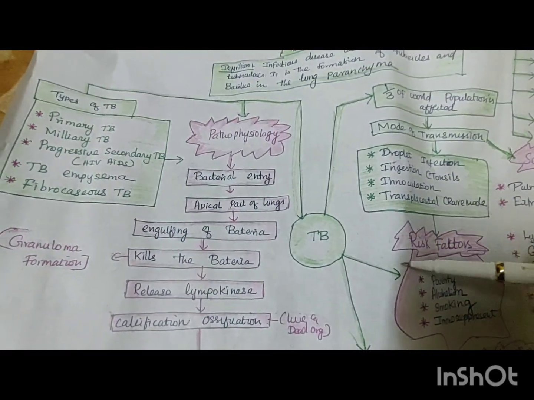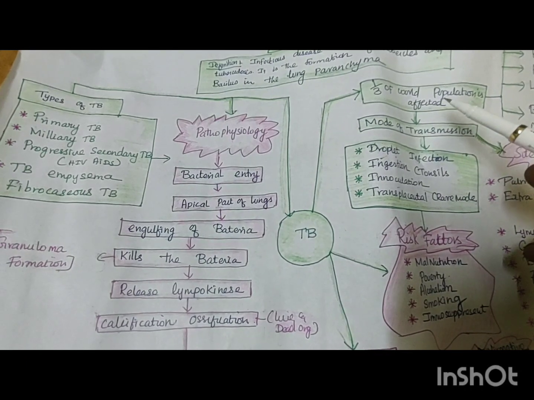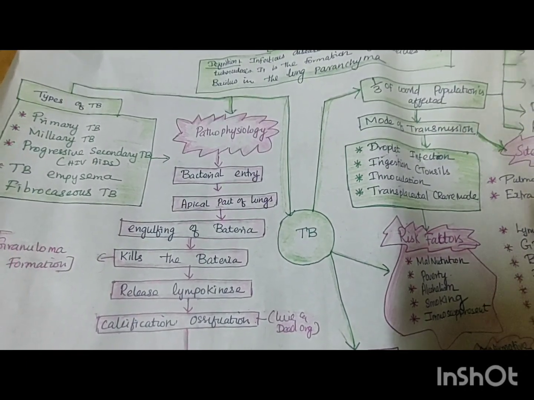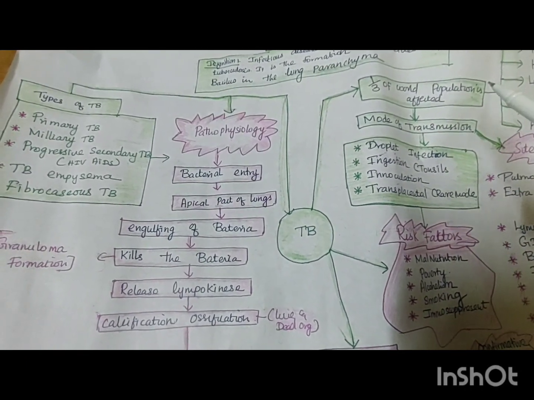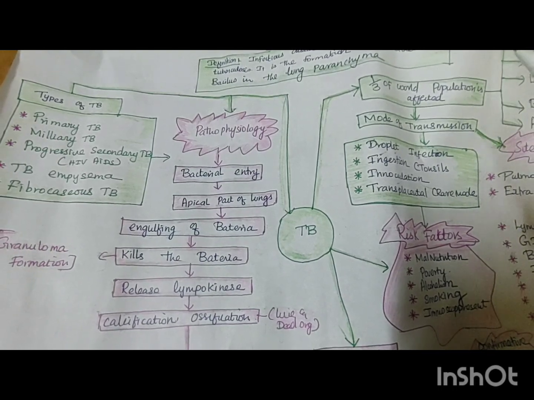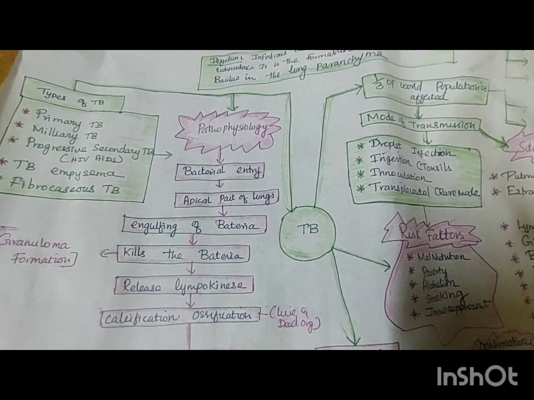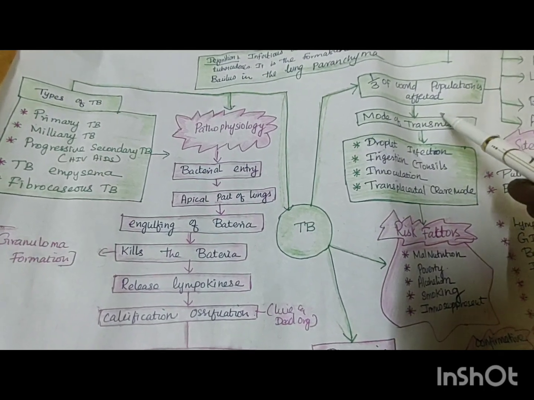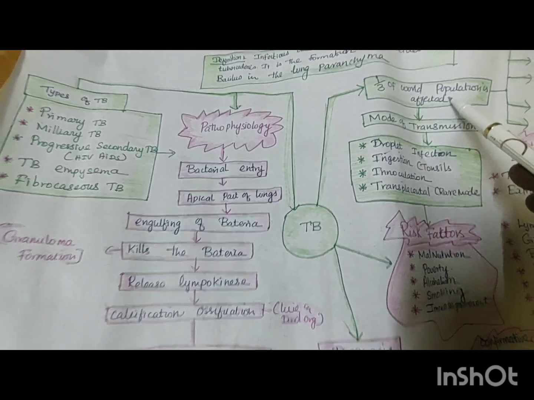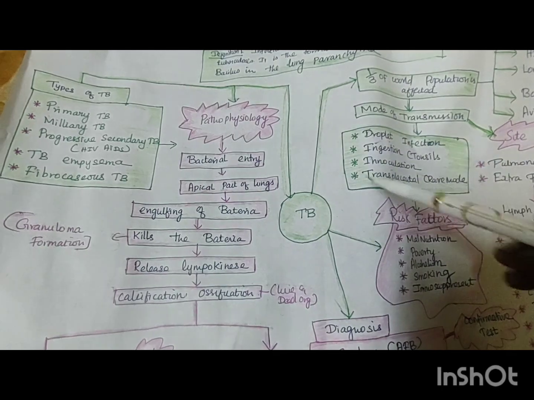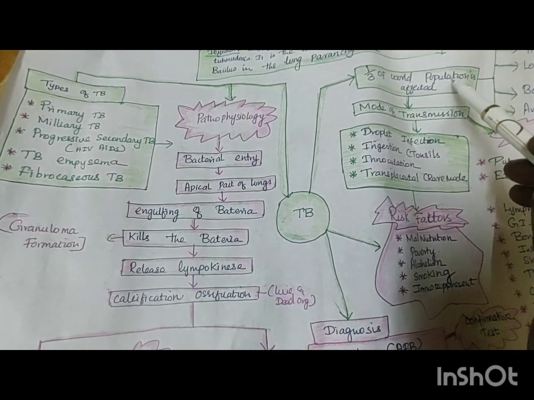If you see the TB, in the introduction, what can you write? One third of the world population is affected by TB. In that one third of the population, more than 50% of TB affected persons are in India. Some statistics you can put over here. If you remember this point during exam time, you can write the synopsis introduction, and you can remember this keyword.